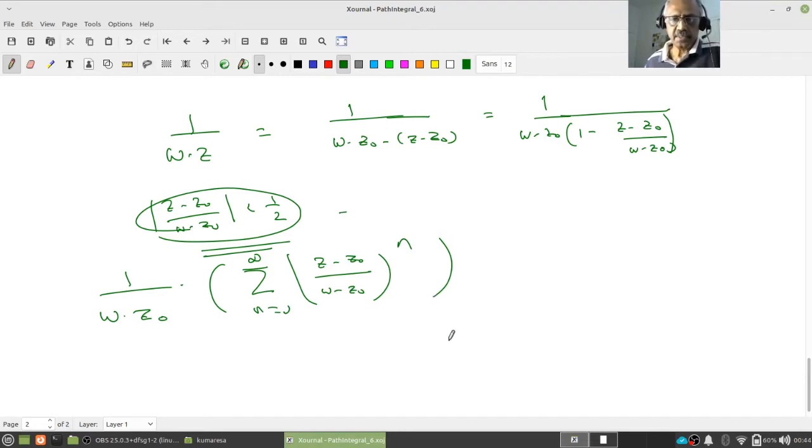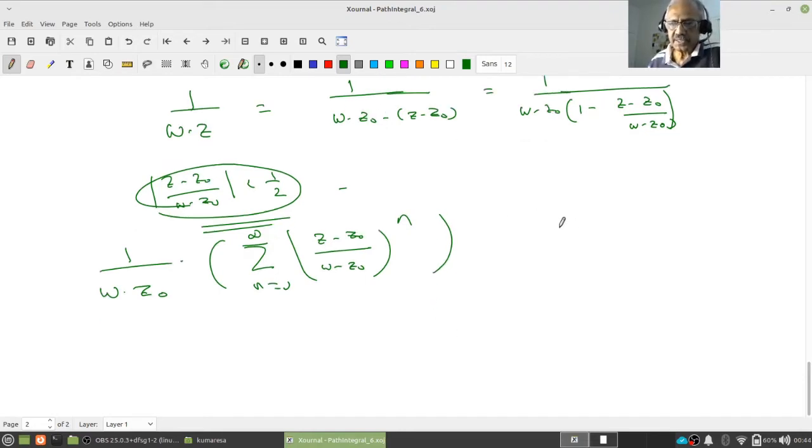Alright, now notice that your z is fixed and z naught is also fixed. If you want, allow z to vary in B of z naught, r. That's not important for me.